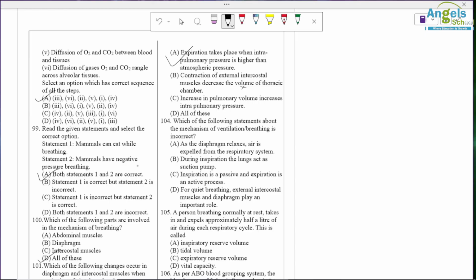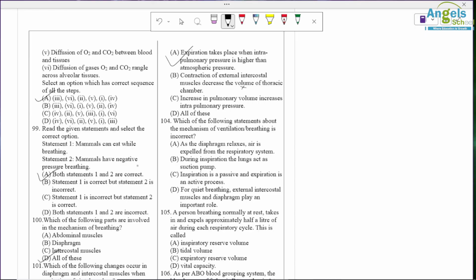Question number 104. Which of the following statement about mechanism of ventilation or breathing is incorrect? As diaphragm relaxes, air is expelled from respiratory system. So wrong option. During inspiration, the lungs act as a suction pump. Lungs have no role in breathing. Again wrong option.